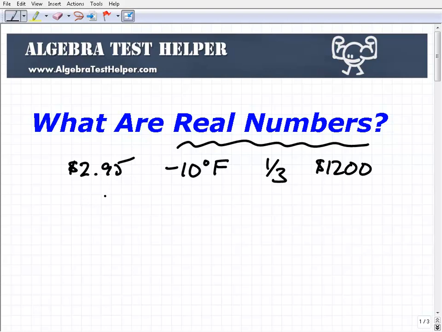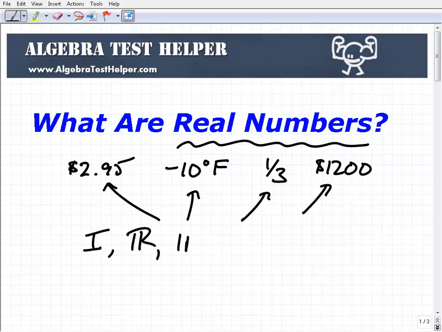Real numbers are made up of various independent subset types of numbers, and you're going to study those. I'm sure if you're in algebra or pre-algebra, you'll study those different types of real numbers. I'll just very quickly introduce them to you. You'll have integers, rational numbers, irrational numbers.